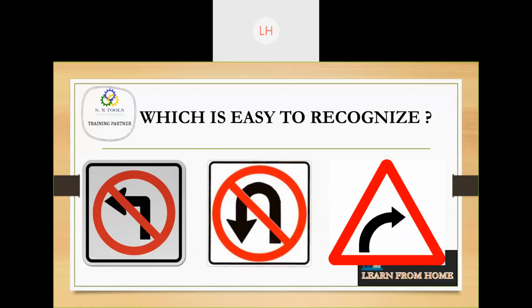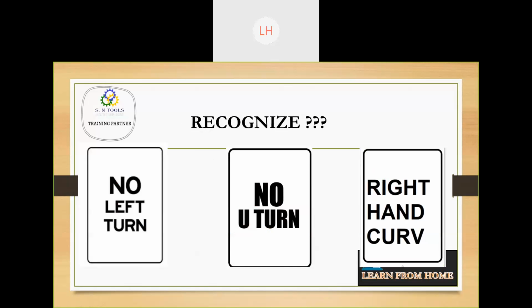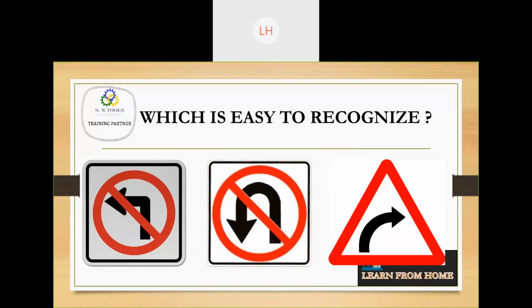Symbols are easy to communicate rather than writing, because even the illiterates can understand. If you start writing, only the literate, the people who are educated, can understand. Yes, Vishwanath, you are right. Signs attract attention. Yes, and symbols are the universal language. True, because anybody can understand, even the uneducated.